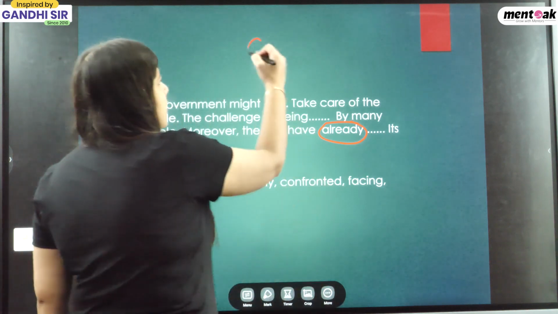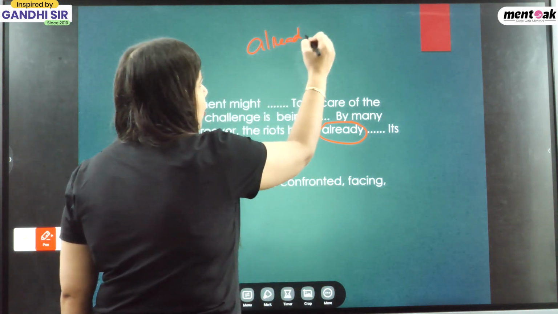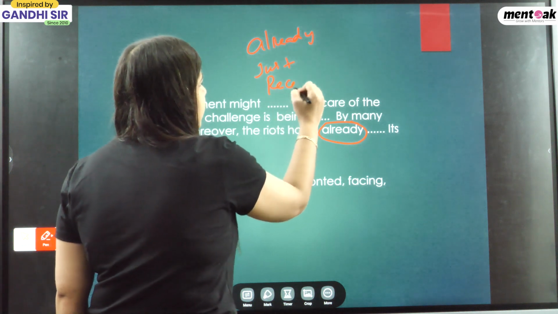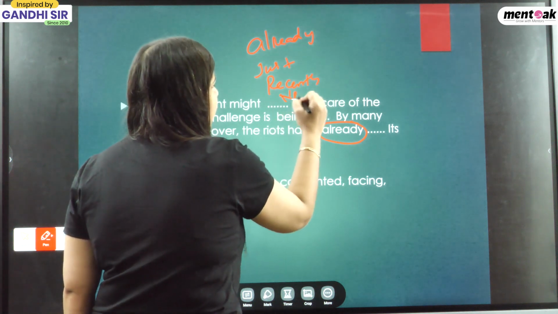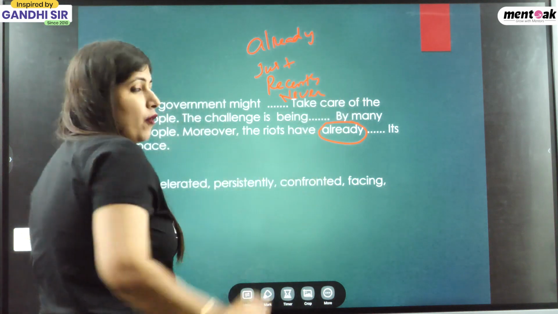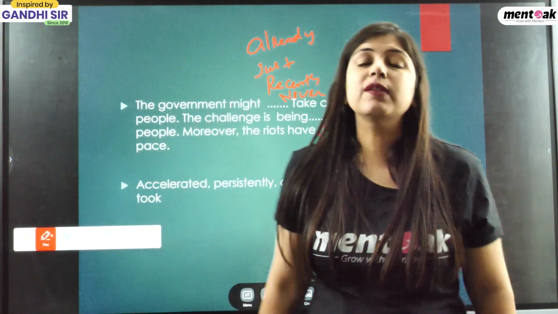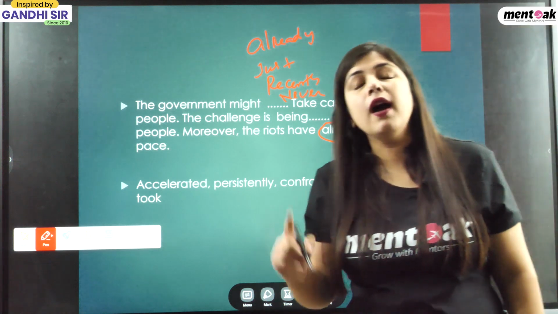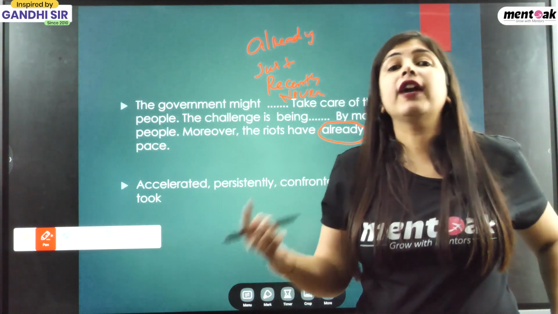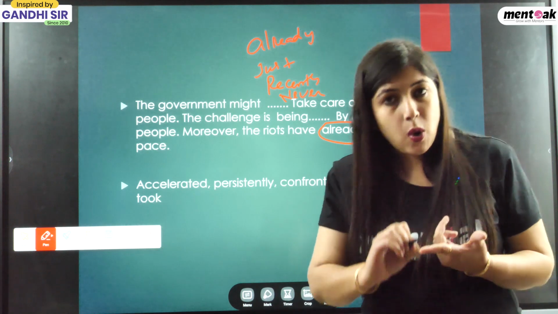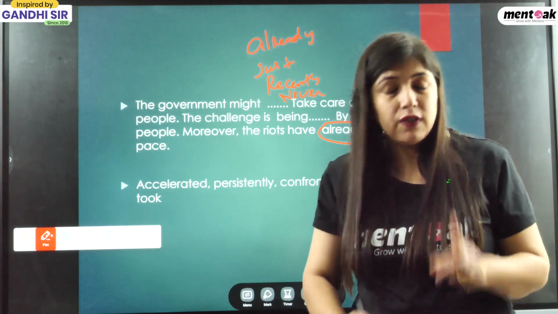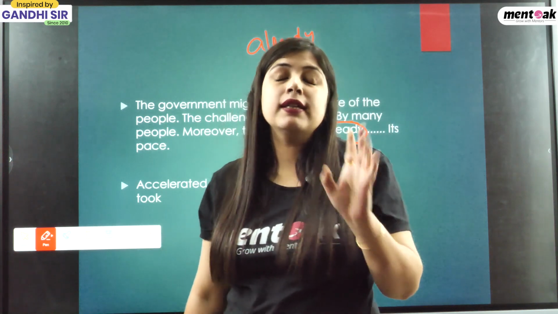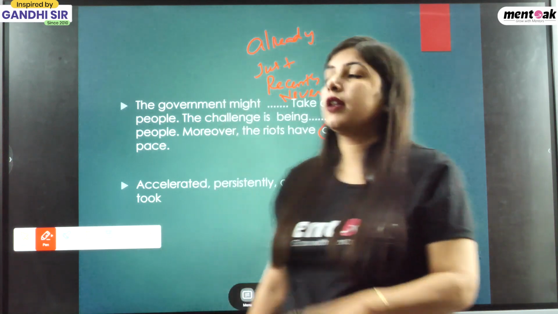Now, student, see, if you see these kinds of words, already, just, recently, and never before the blank, that means the sentence is giving you the sense of a present or past perfect sentence. The words already, recently, never, and just give you the sense of a present perfect sentence. And with a present perfect sentence, the third form of the verb will come over here.